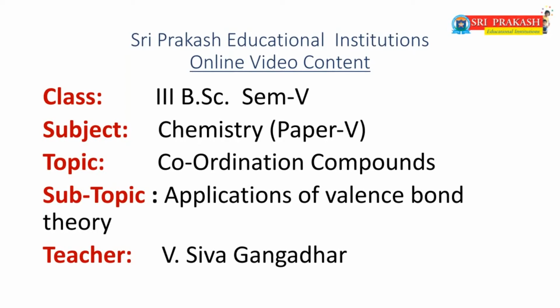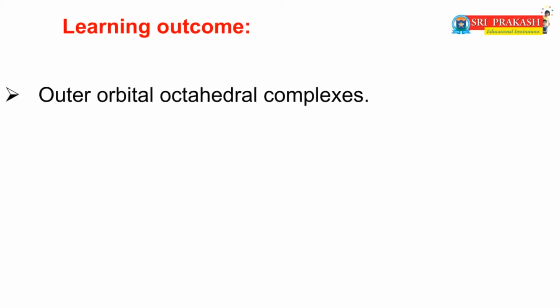Class: Final BSc, Semester 5, Subject: Chemistry, Paper 5. Topic: Coordination Compounds. Subtopic: Applications of Valence Bond Theory. At the end of this session, you will learn what outer orbital or high spin octahedral complexes are, with examples.